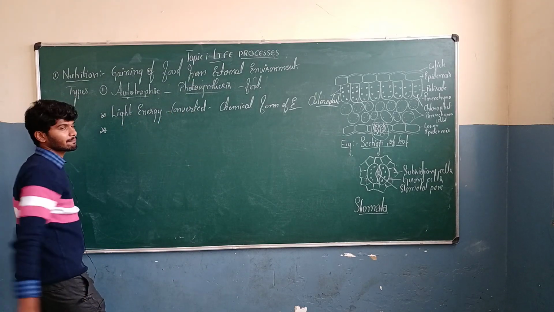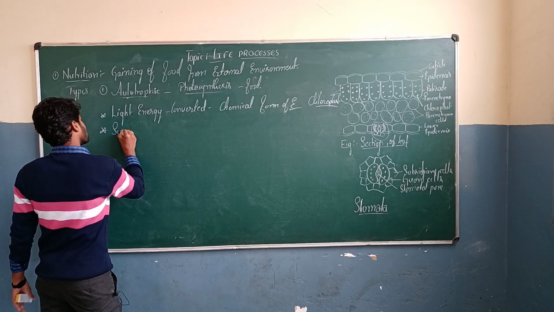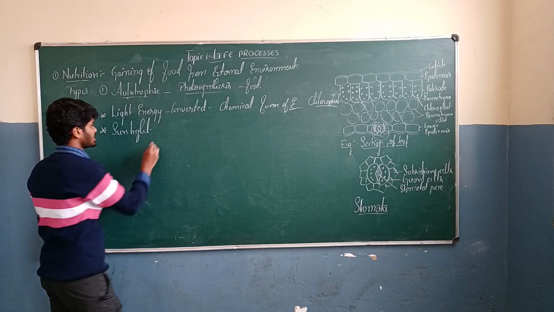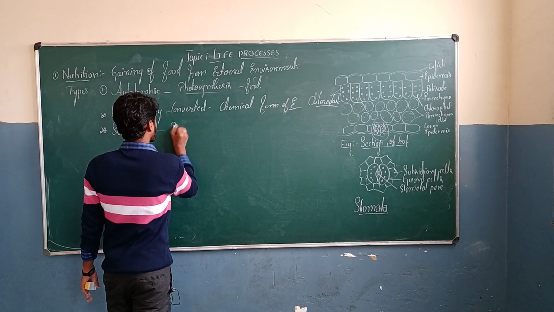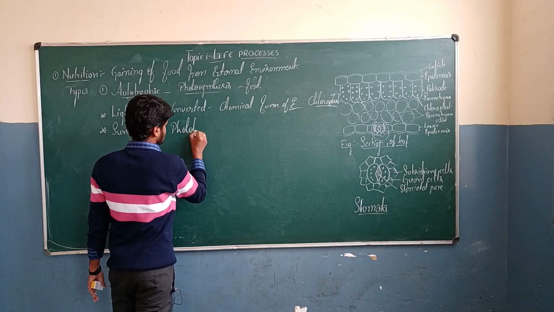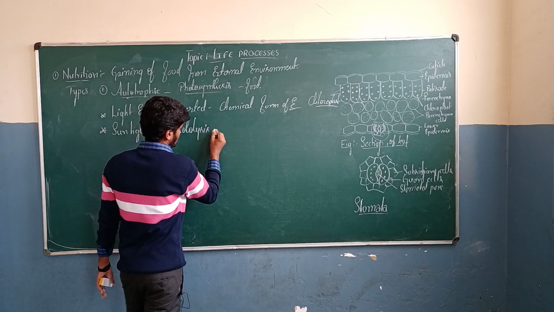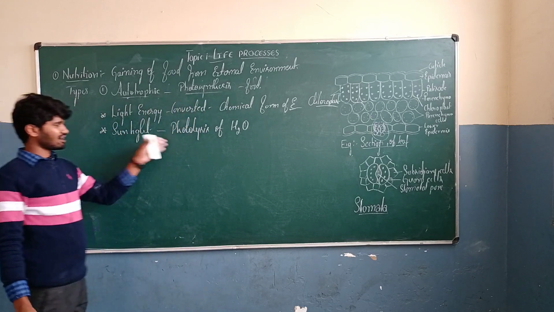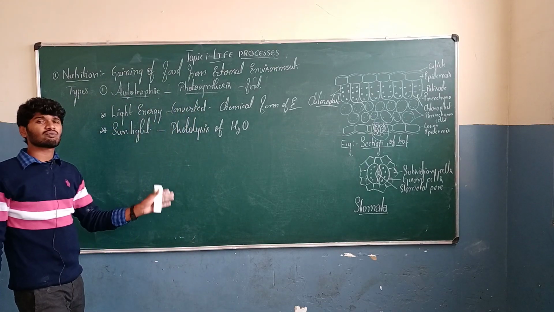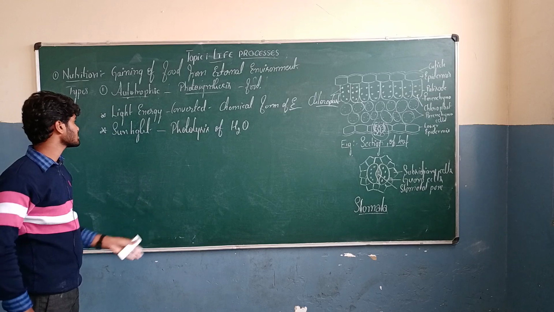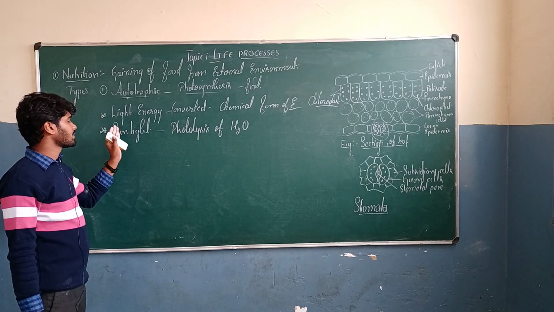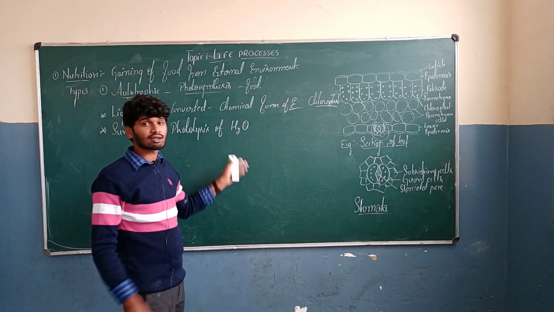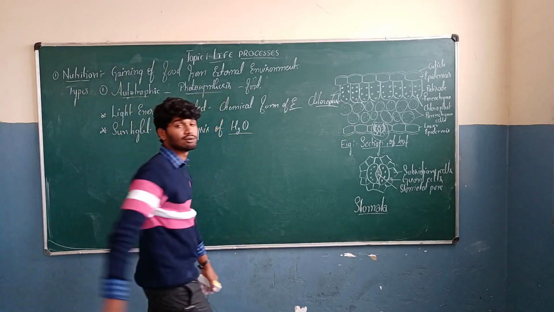And the second thing, by using sunlight as a source of energy, we can observe photolysis of water. It is the second main thing we have to notice during photosynthesis. By using the physical energy, that is sunlight, we can observe photolysis of water, breaking of the water molecule.